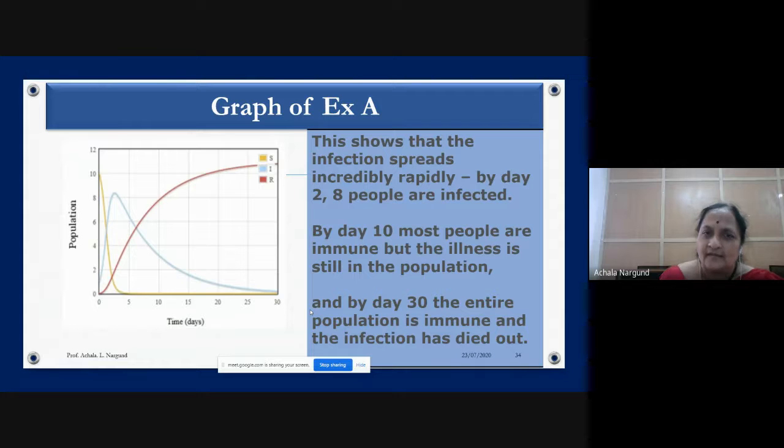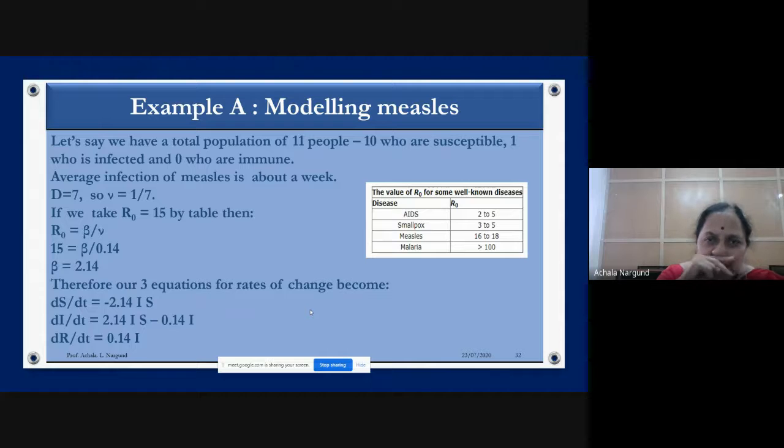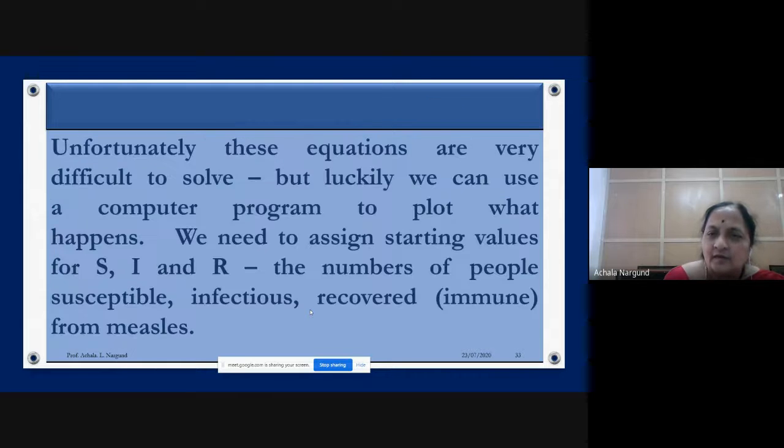So what do you get? Look at this, I have done the graph. To draw that, what do I need? Remember, to solve this, I need the initial conditions. Initially there are 10 susceptible people, that means S naught is 10. Then infected people, I naught is 1. R naught is 0, no immunity, nobody recovered. You make use of these and then you draw the graph.